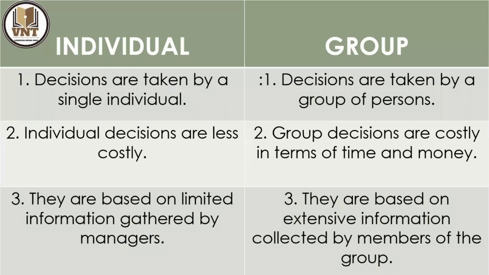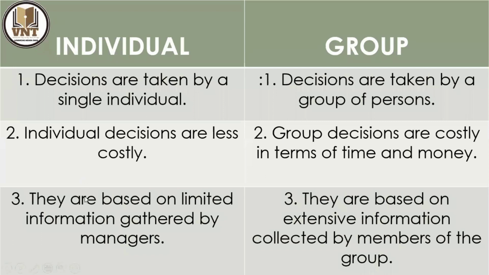Compare that with the individual: she will think that tomorrow she has to leave Mysore at 5 o'clock. That's the individual decision. When it comes to the group, all the members have to decide at 5 o'clock. They have to fix it at 5 o'clock. They have to know the value of the time.